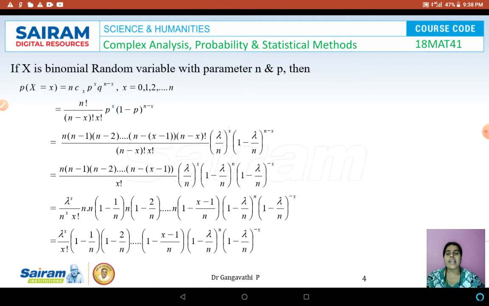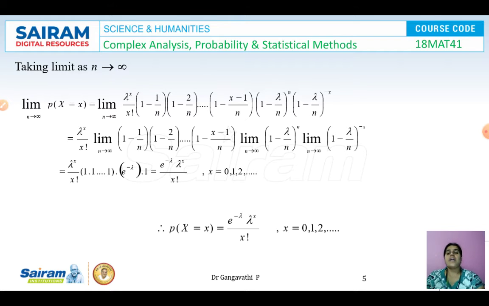So totally there are x times we are multiplying it, so that n power x and this n power x gets cancelled. So we are left with only x factorial. This 1 minus 1 by n, 1 minus 2 by n, 1 minus 3 by n and so on, 1 minus of x minus 1 by n, and then this term and this term are there as it is. So now let us take the limit as n tending to infinity.